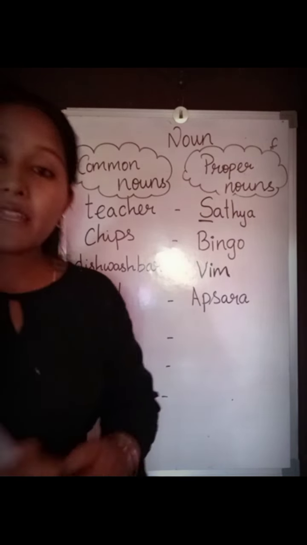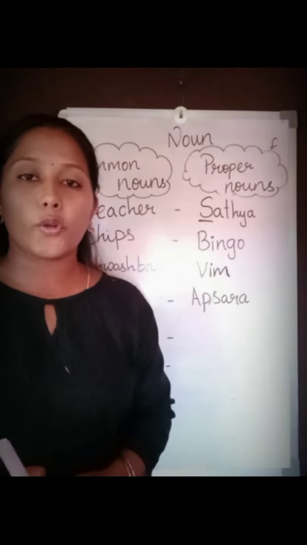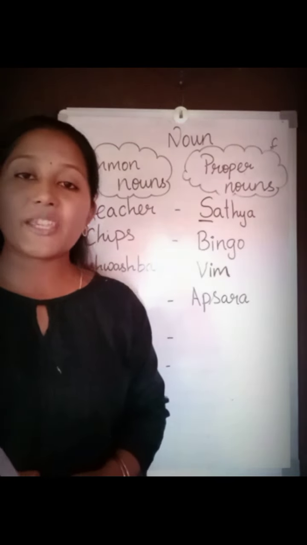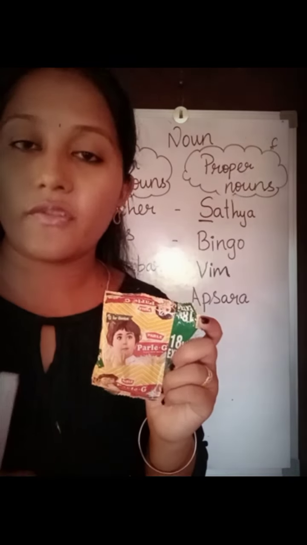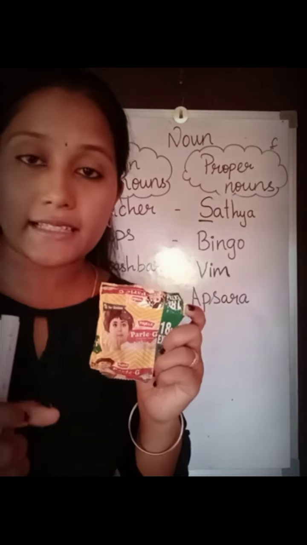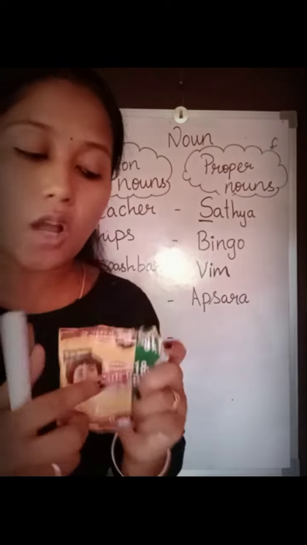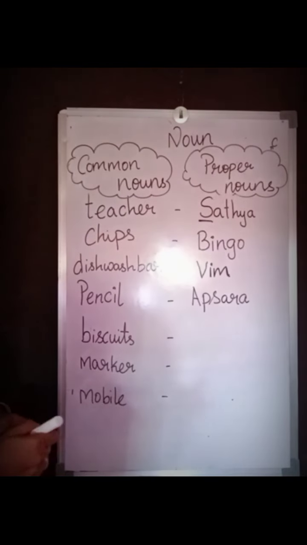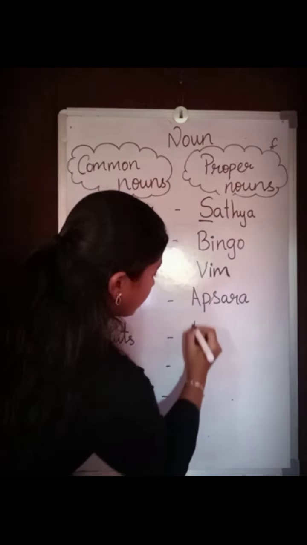The next one, biscuit. There are many biscuits, right? Oreo, Jim Jam, Hide and Seek, and Parle-G. Biscuit is a common noun. Parle-G is a proper noun. We are asking for the particular biscuit.